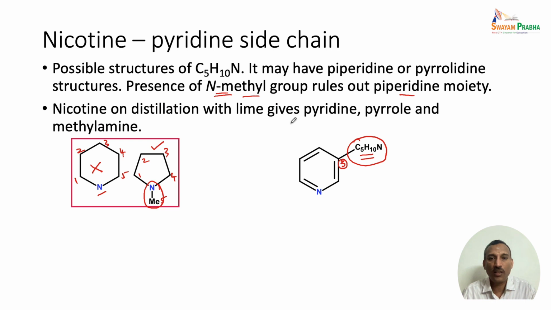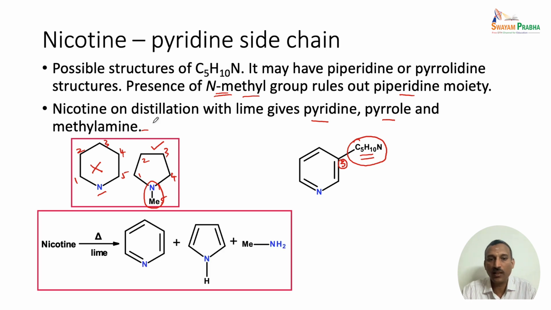Nicotine on distillation with lime gives pyridine, pyrrole and methylamine. So this clearly tells that we have a 5-membered nitrogen heterocycle present here. In other words, the pyrrole or the pyrrolidine unit is the one that is present in nicotine. That is confirmed by this particular reaction. And of course, formation of methylamine also confirmed that we have the N-methyl group. This is also confirmed by the Herzig-Meyer method.